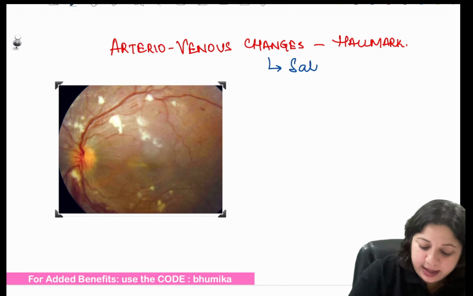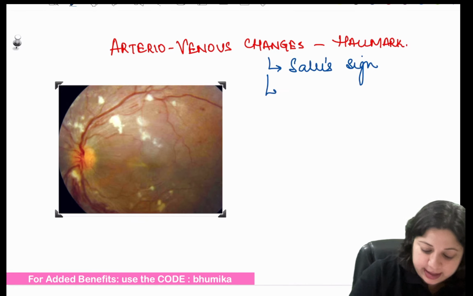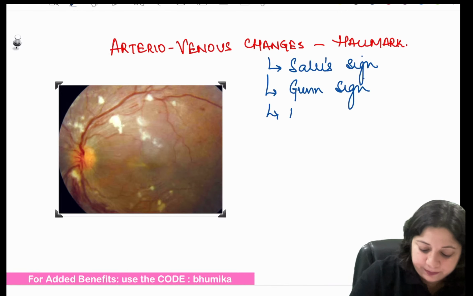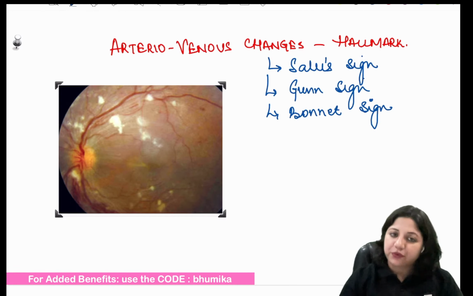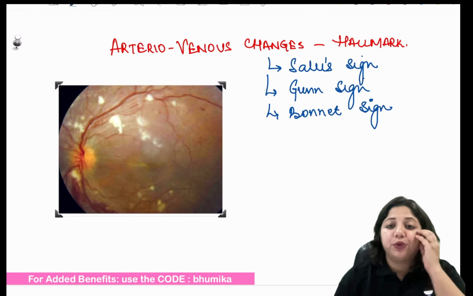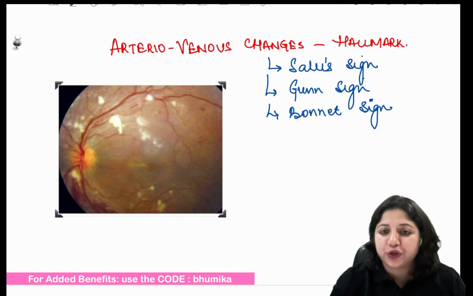They can be Salus sign, Gunn sign, and Bonnet sign. Also, I told you there will be changes of retinopathy.